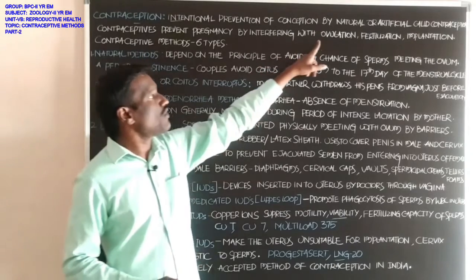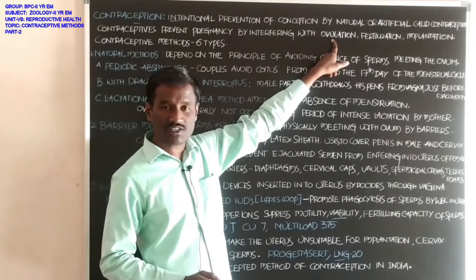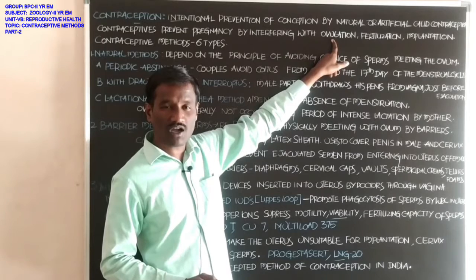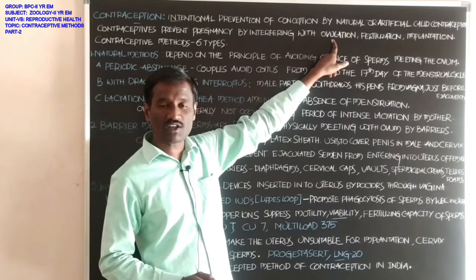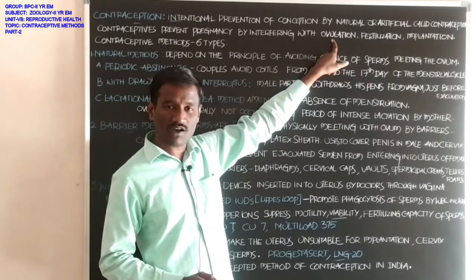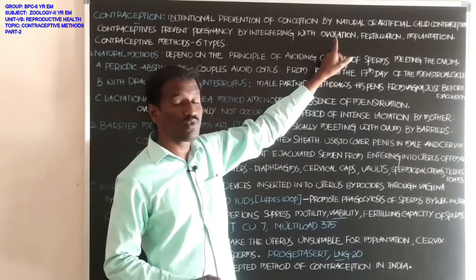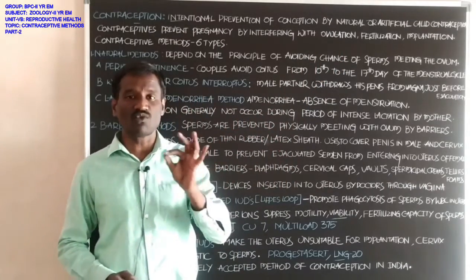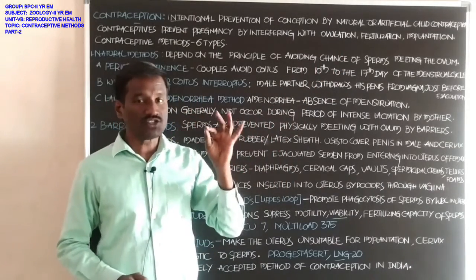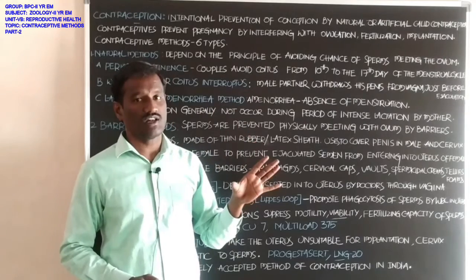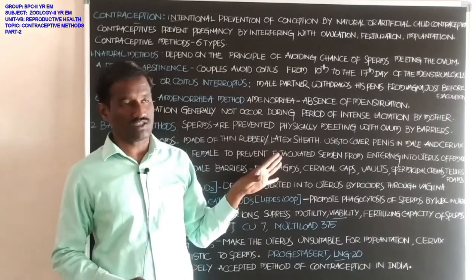Ovulation means release of the ova from the fully developed ovarian follicle, also called Graafian follicle, matured follicle or tertiary follicle. Release of the ova from the matured ovarian follicle is called ovulation.